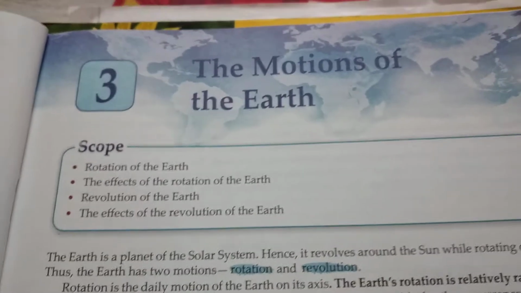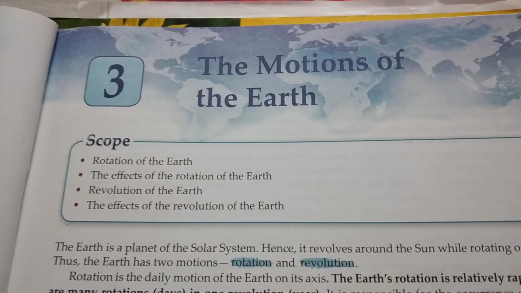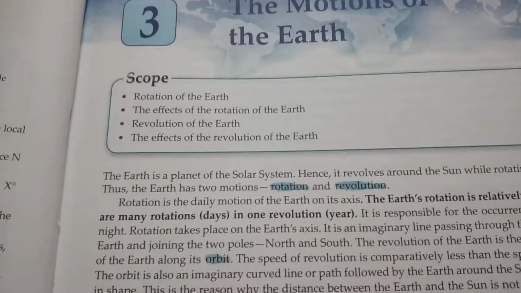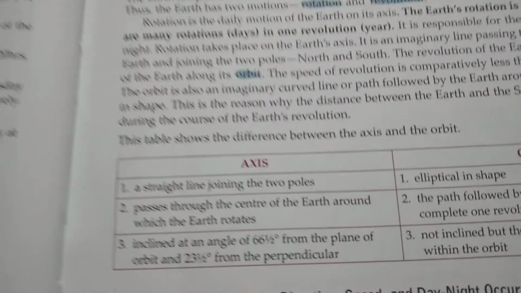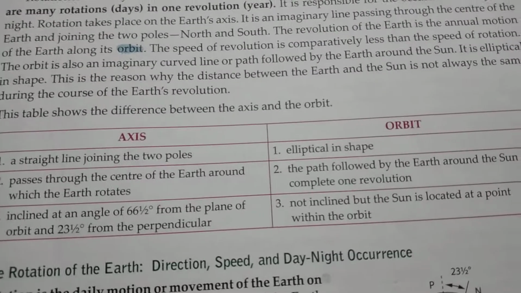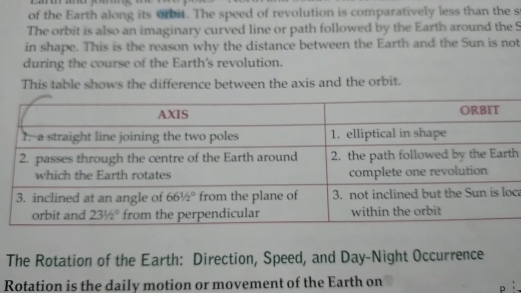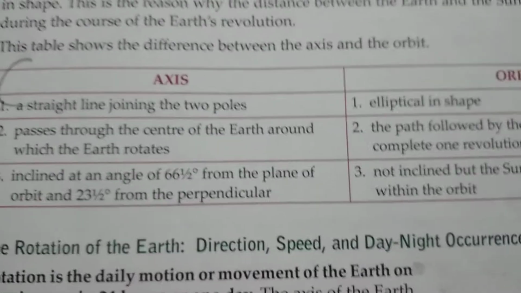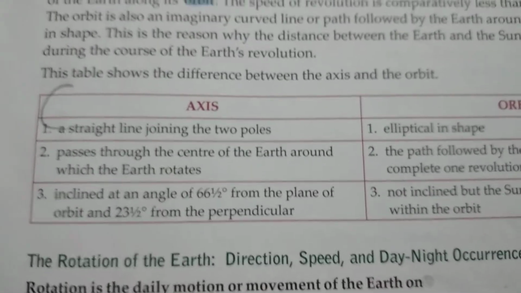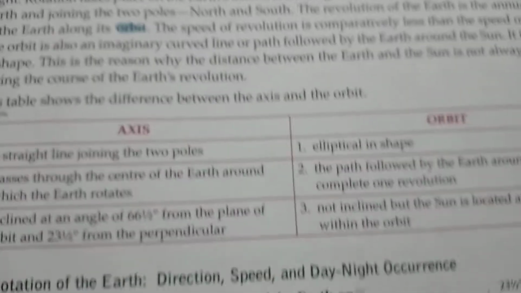Okay, class 9. So today we will be doing the question answers of this chapter, the motions of the earth. The first question from this chapter is the difference between axis and orbit. Over here the difference has got 3 points only, so we will be writing all the 3 points.